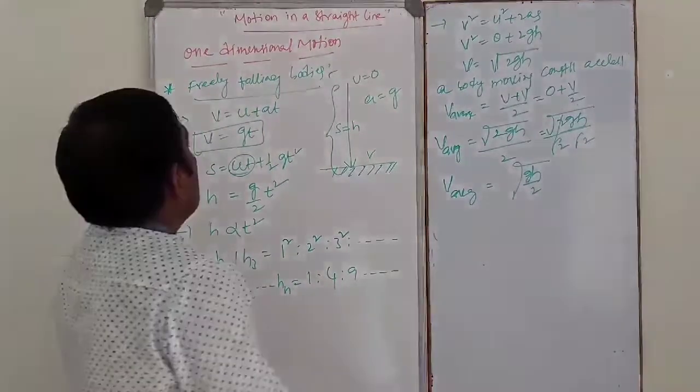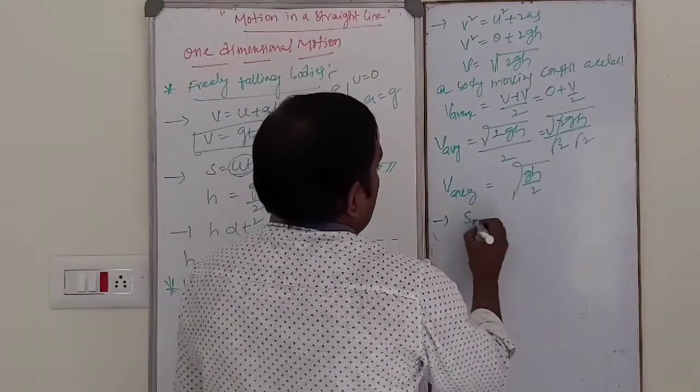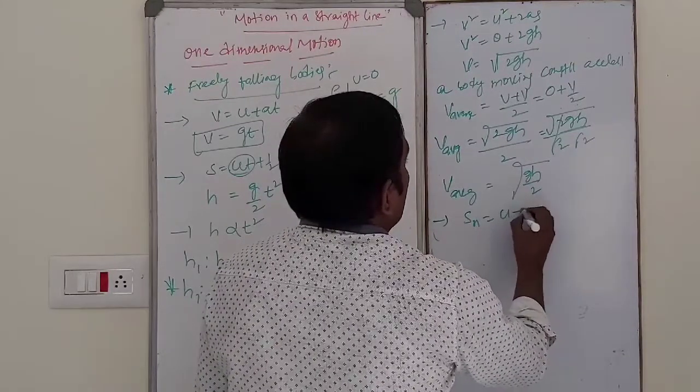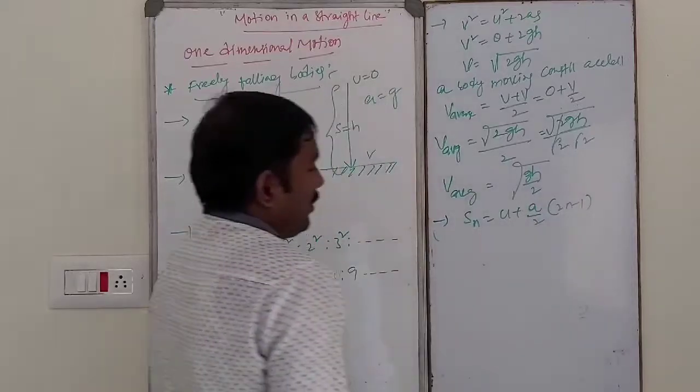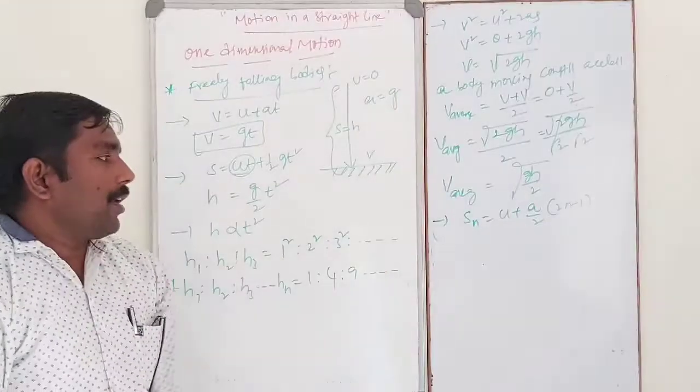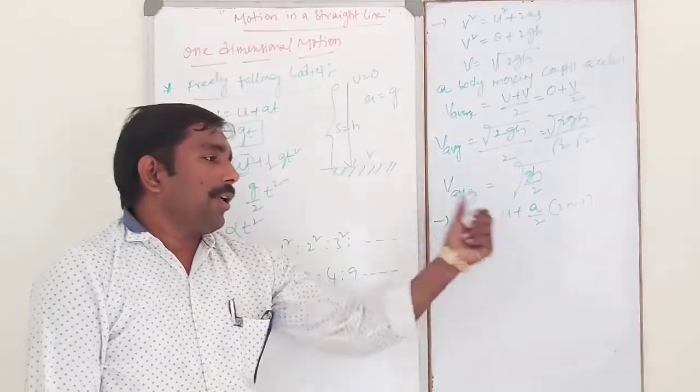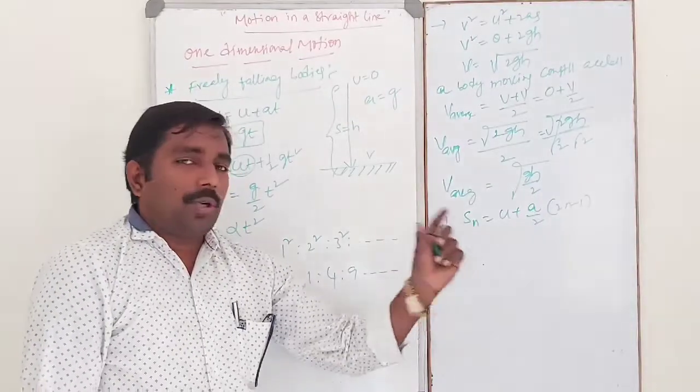Next, another formula: Sn is equal to u plus a by 2 into 2n minus 1. This is the formula for distance traveled by the body in a particular second.